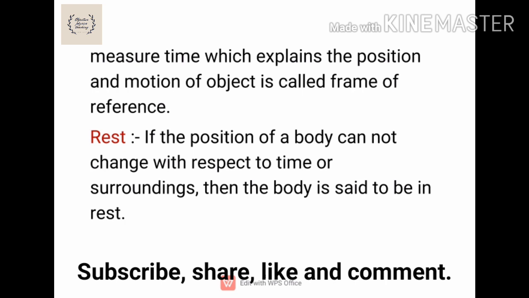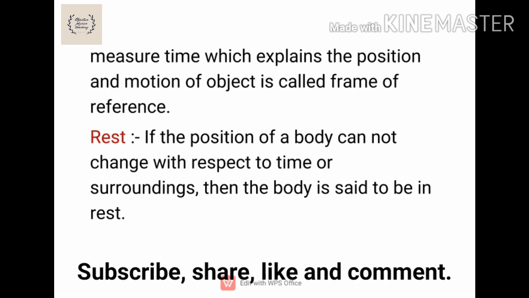By using this frame of reference, we can explain the position of the body and motion of the body, and also the rest and motion terms.